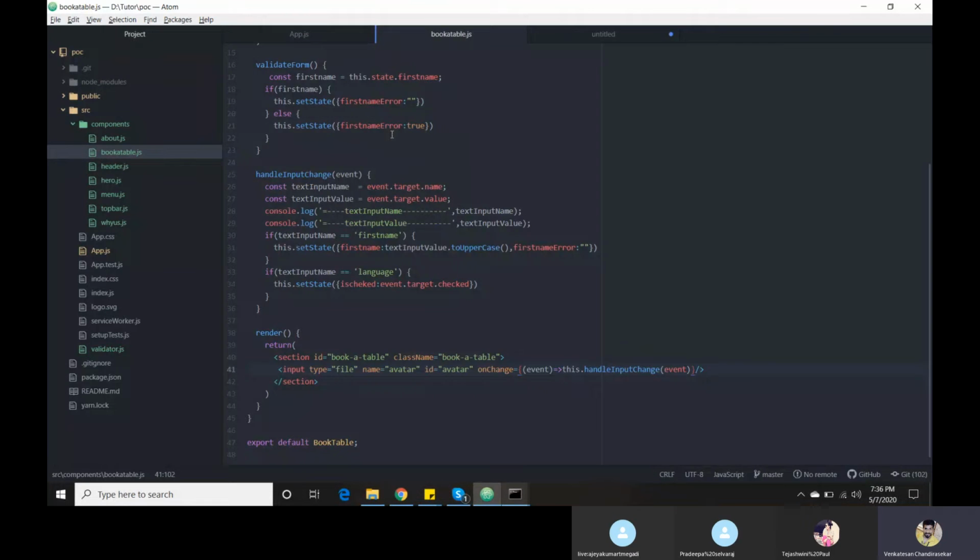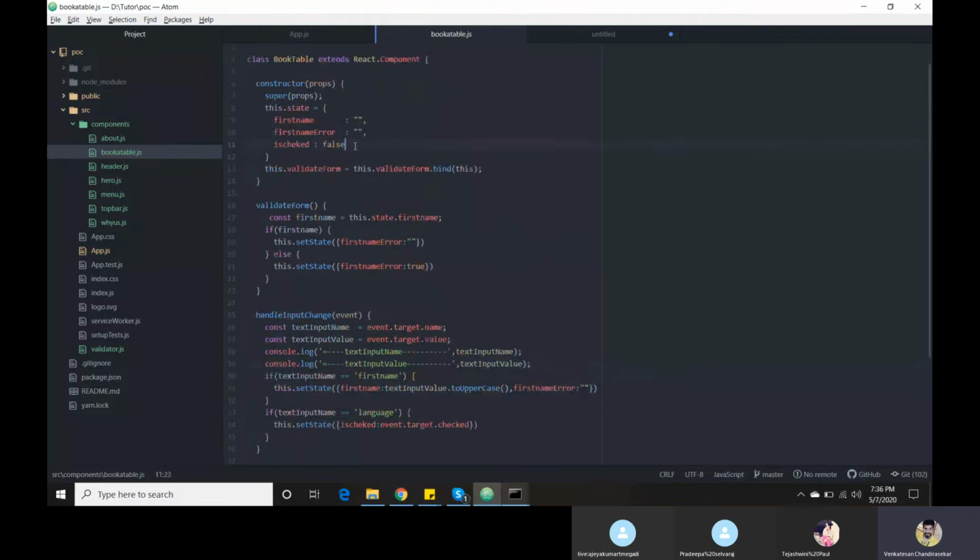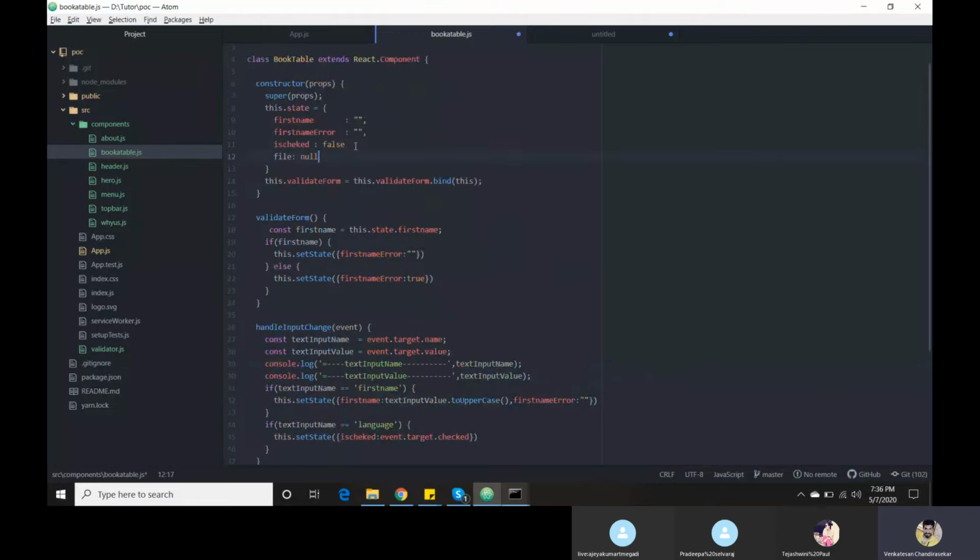File is defined as null. In the same way I'm going to give null. Then probably it will show an error, then we need to correct it.